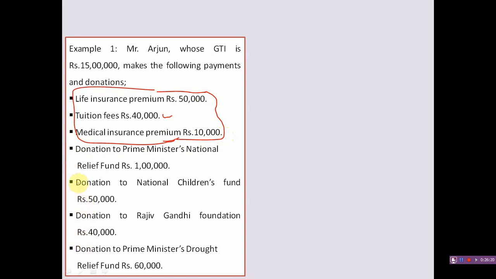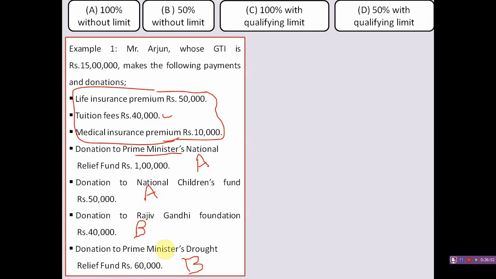So here we have to identify the category. Donation to Prime Minister's National Relief Fund is category A. Donation to National Children's Fund, national, category A. Donation to Rajiv Gandhi Foundation 40,000, this is category B. Donation to Prime Minister's Drought Relief Fund, that is the keyword I have told, category B. So first we have to identify the category.